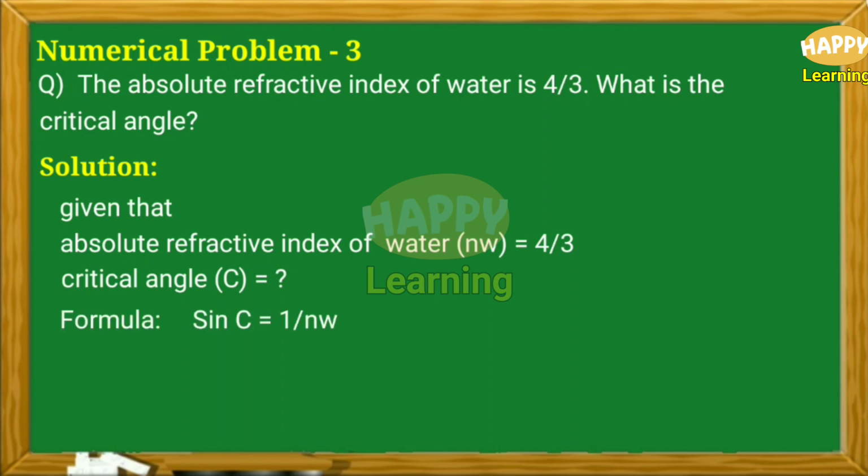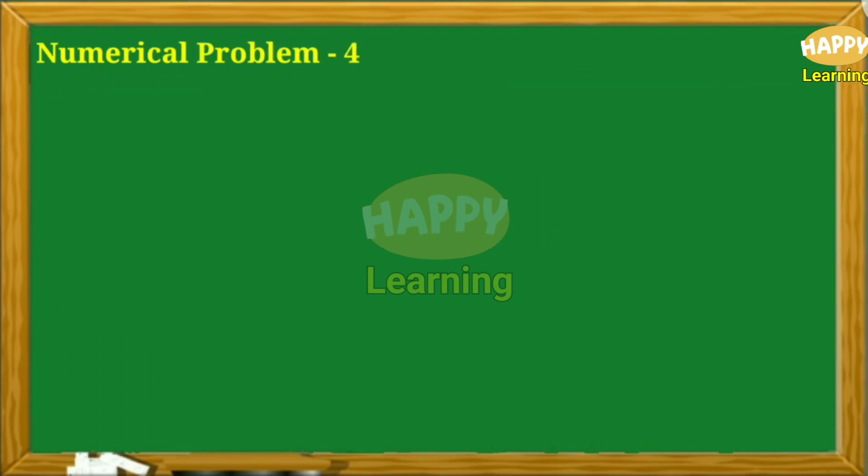Sin C is equal to 1 by NW, that is equal to 1 by 4 by 3, that is equal to 3 by 4, that is equal to 0.75. Then C is equal to 48.5 degree. We need to use the natural sine table to find the value of C from sin C equal to 0.75.